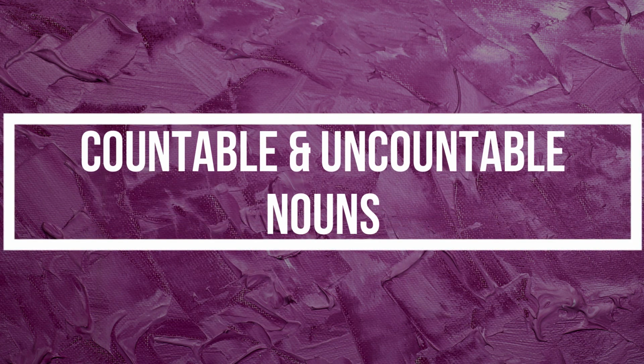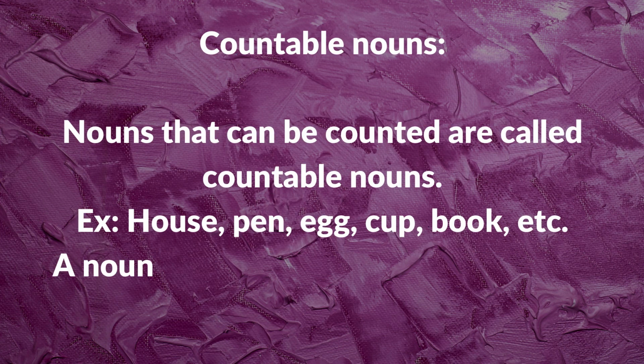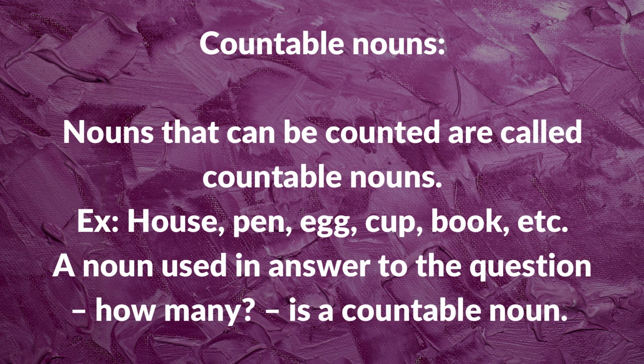Now let's continue with countable and uncountable nouns. From the viewpoint of countability, nouns are of two kinds, countable and uncountable. Let's deal with the first one, countable nouns. It is very simple. Nouns that can be counted are called countable nouns. Example, house, pen, egg, cup, book, etc. A noun used in answer to the question how many is a countable noun. We can say one fan, two pens, if anyone asks how many. So such kind of nouns are countable nouns.